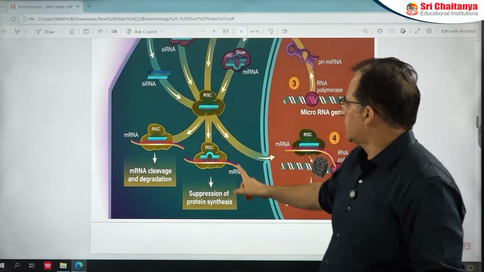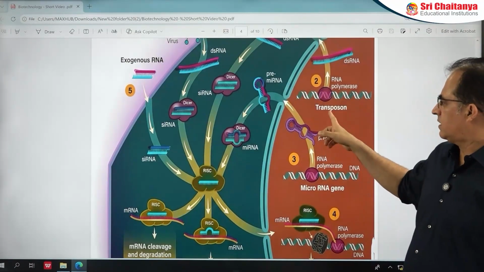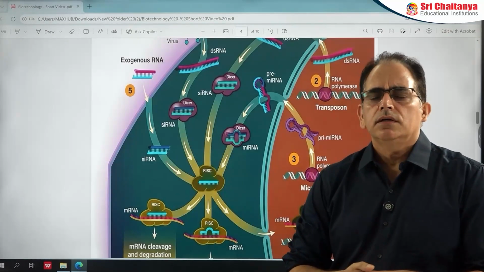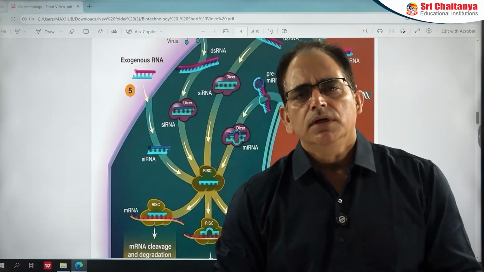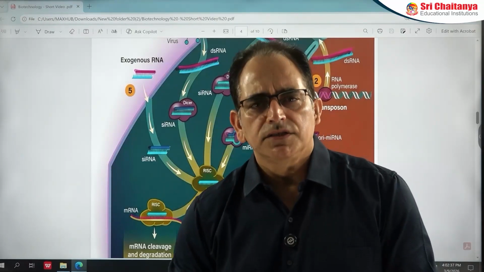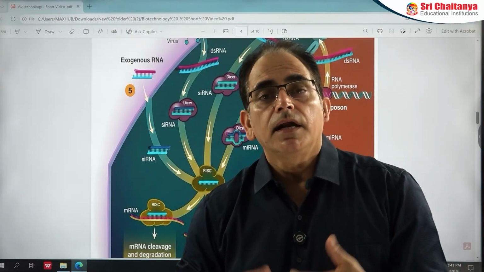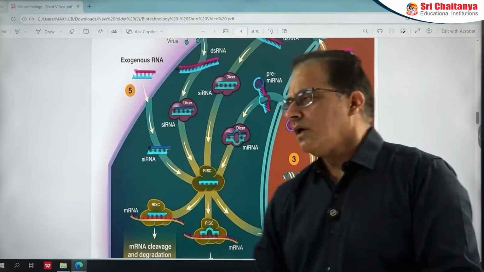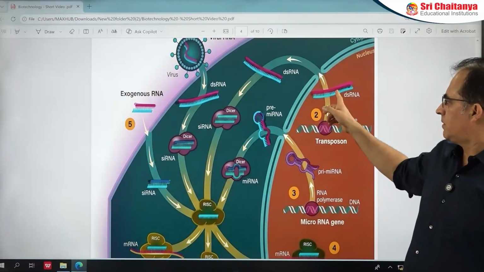Now for the second source, in your book they mentioned there are transposons in organisms. What are transposons? Transposons are mobile DNA segments, jumping genes. Sometimes these transposons can change their position. They can move from one chromosome to another chromosome. They can create mutation, so they are also harmful. Now sometimes these transposons, how they multiply, they produce double-stranded RNA.